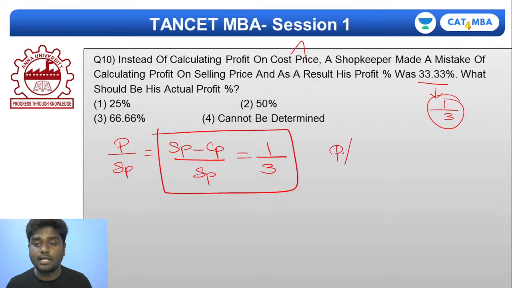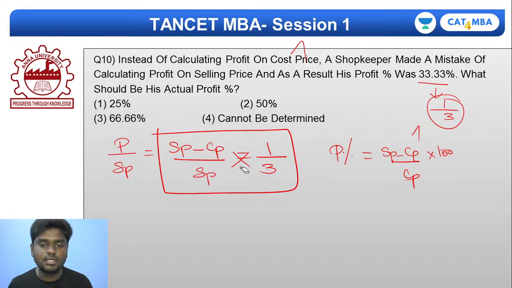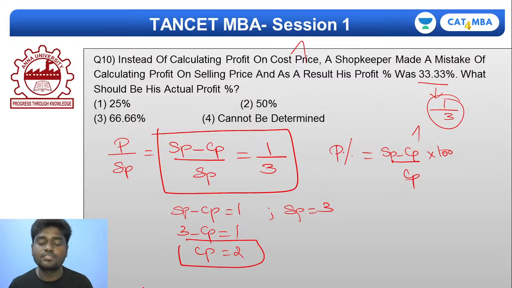Actual profit, how will you find it? Actual profit percentage will be (SP minus CP) by CP into 100. This is what you need to find. So if I cross multiply this equation, it simply means: if SP minus CP is equal to 1, then SP is equal to 3. Substituting SP equal to 3, 3 minus CP is equal to 1, and CP will be ultimately 2. Got the value of CP to be 2.